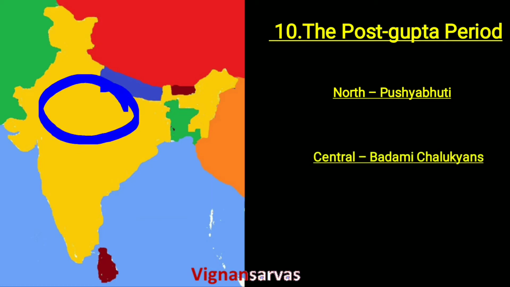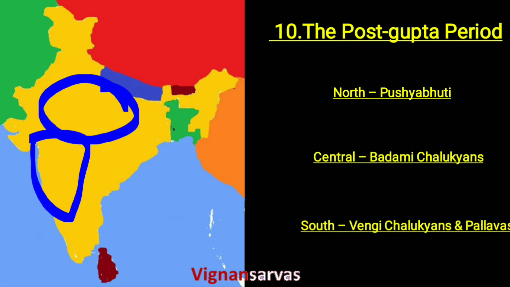In Central India, Badami Chalukyans. In South India, Vengi Chalukyans and Pallavas. These are the important dynasties, especially in the post-Gupta period. Okay, among the dynasties, Pushyabhuti and Badami Chalukya. Pushyabhuti's famous ruler was Harshavardhana, and the important ruler of Badami Chalukya was Pulakesin II.